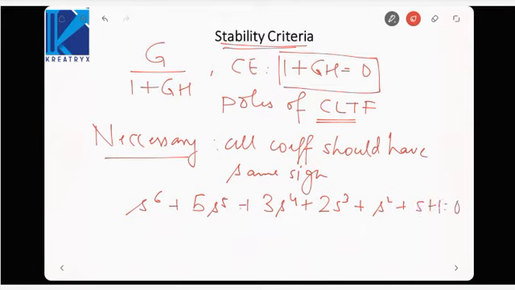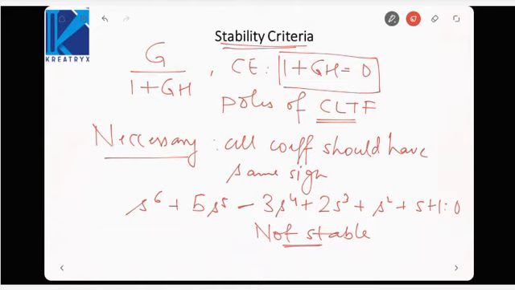So here all coefficients are positive, so the system is at least not unstable. That means I now have to check some other condition to check the stability, but this system can be classified as not unstable. But if I change this sign to minus, so one coefficient is negative, then this system is not stable. If any of the coefficients is negative, then the system will not be stable.